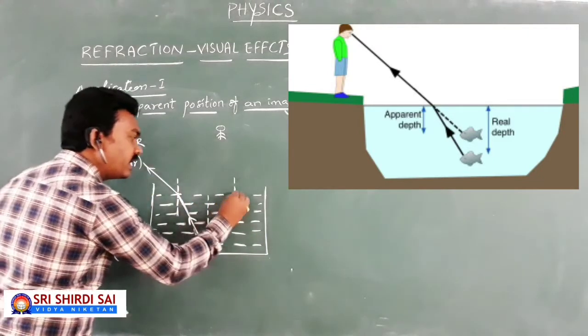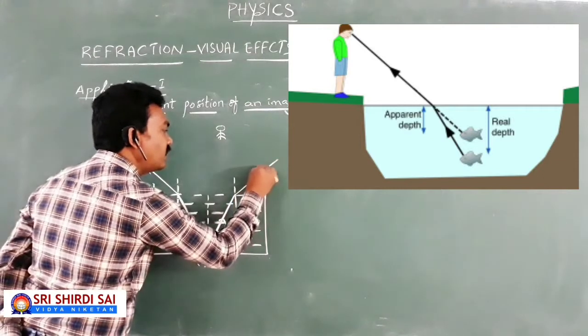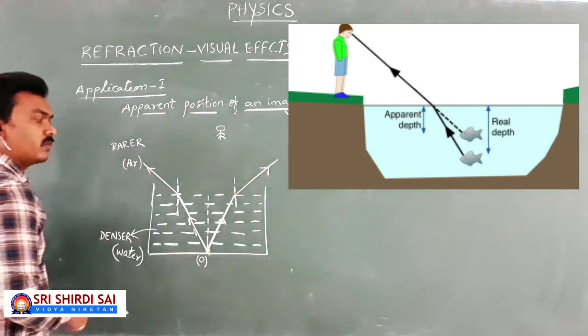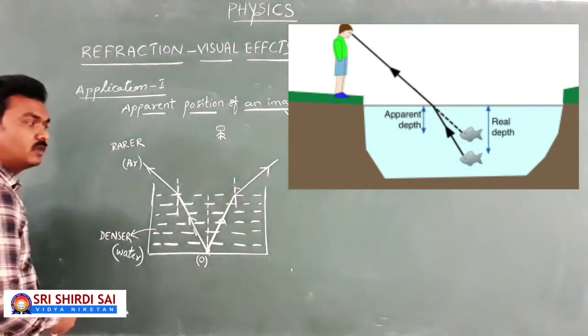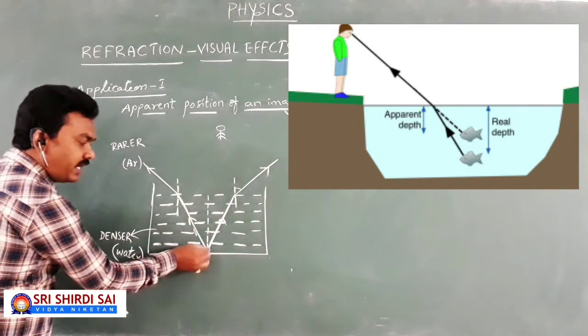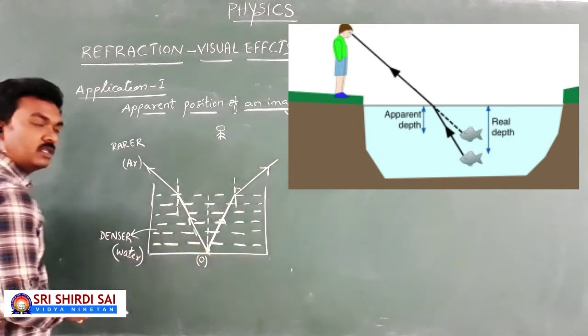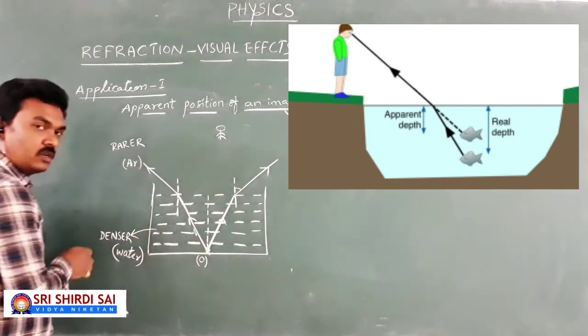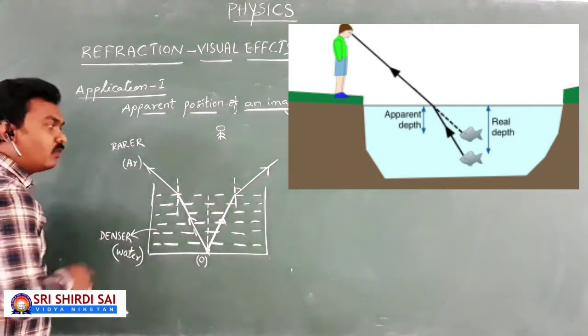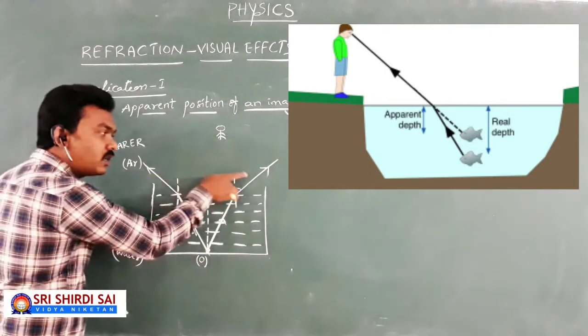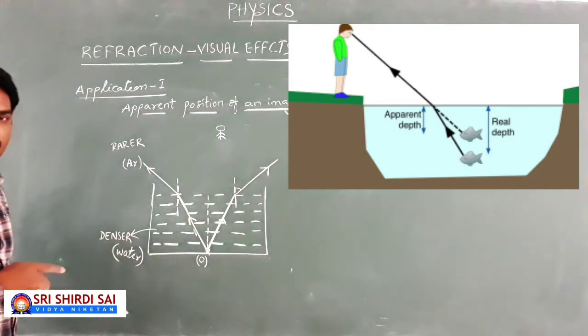Here also, this light ray gets deviated away from the normal, denser to rarer. Of course, this is the angle of incidence and this is the angle of refraction. Now you see, whenever the light rays coming from the object enter into air, due to the refraction phenomena they bend away from the normal, and moreover, the refracted light rays are diverging.